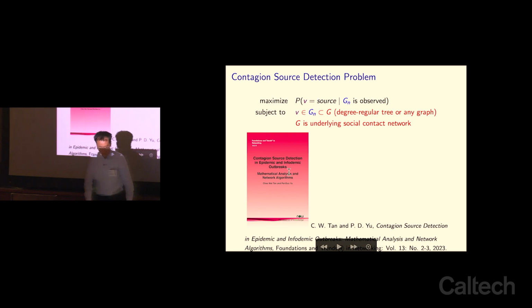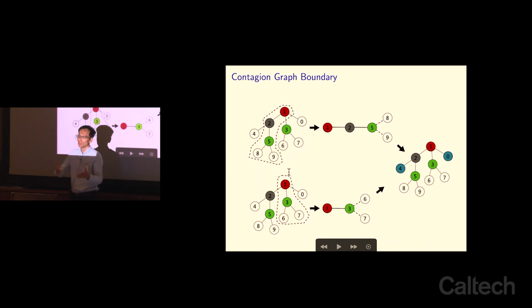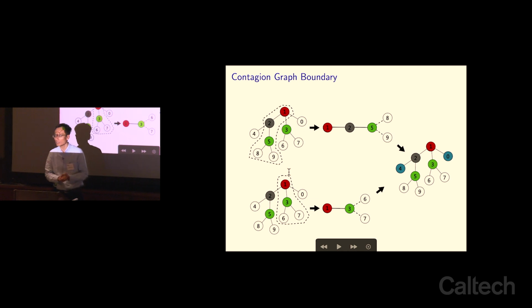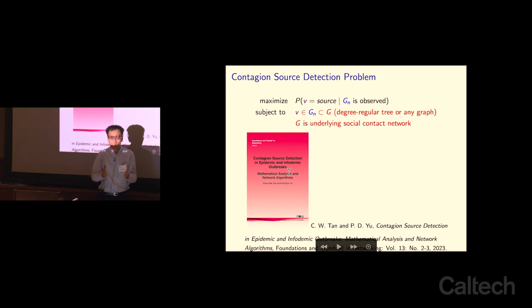So we have actually published a research monograph last year. This year, we look at decomposition, which is also a very key idea used by Stephen in his earlier work on TCP. Namely, this problem is somewhat intractable. It's a combinatorial optimization problem. So can we devise some nice heuristics to approach this problem? For example, for the degree regular network, we know how to solve it in polynomial time. But when the graph, which is in practice the case, is irregular, then solving this problem becomes very hard. So you can see that digital contact tracing technologies will be beneficial if we can solve this problem.